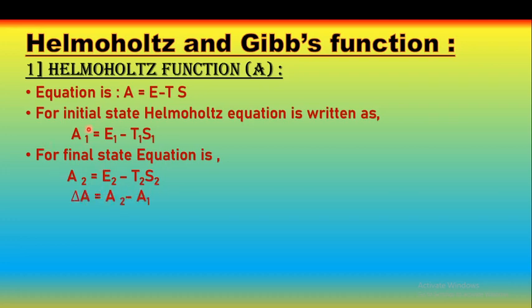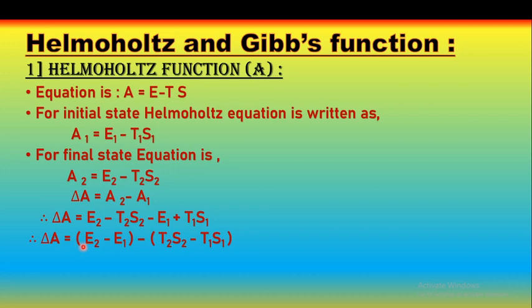Therefore, the change in Helmholtz free energy, that is delta A, can be written as A2 minus A1. Therefore, delta A is equal to, what is the value of A2? A2 is equal to E2 minus T2 S2. And what is the value of A1? That is E1 minus T1 S1. Therefore, delta A is equal to E2 minus T2S2 minus E1 plus T1S1.